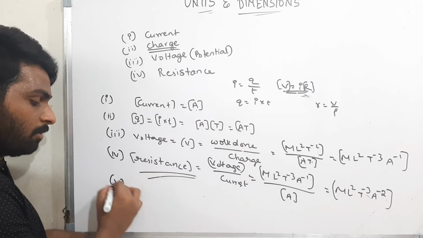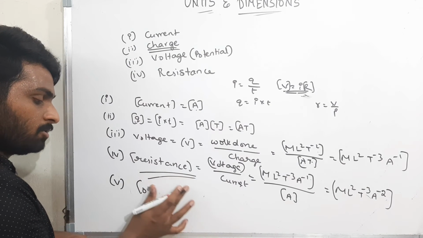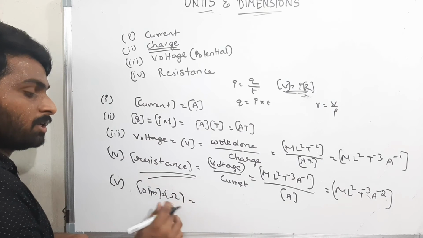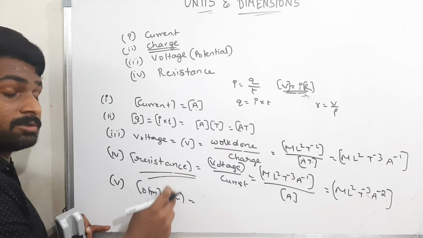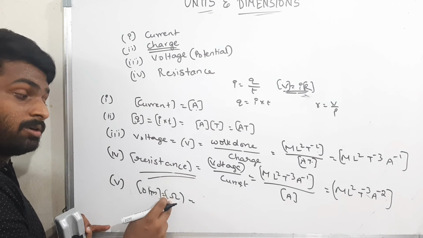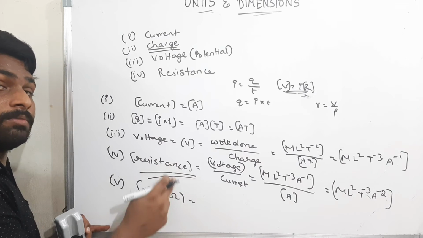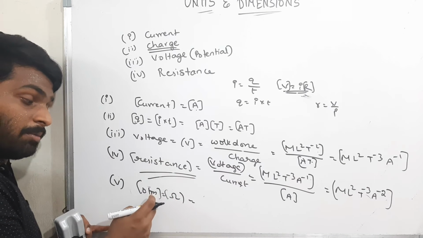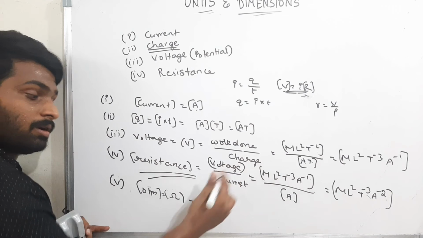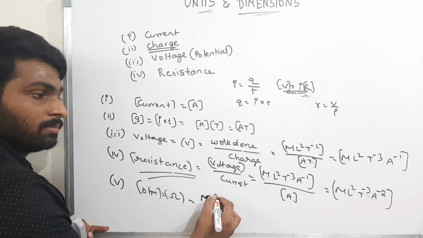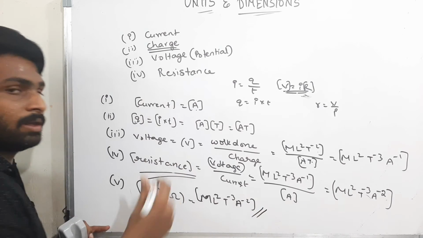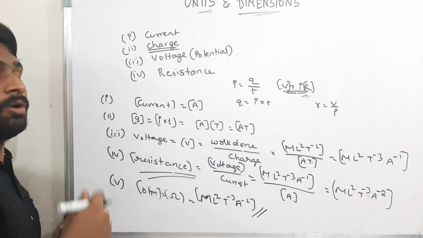Now, what is the dimensional formula for ohm? What is ohm? Ohm is nothing but the SI unit of resistance. Units and their quantities have the same dimensional formula. Therefore, the dimensional formula for ohm is M L square T power minus 3 A power minus 2. These are the dimensional formulas for a few quantities.